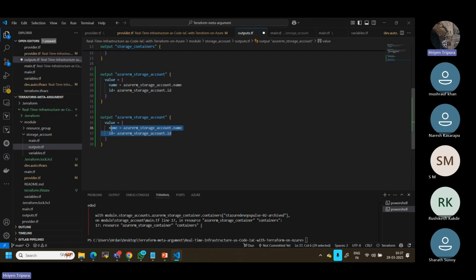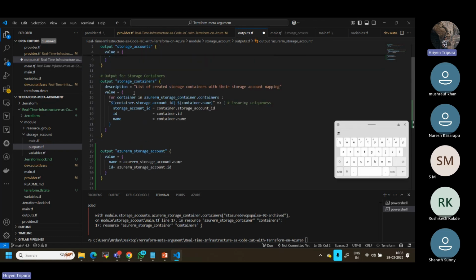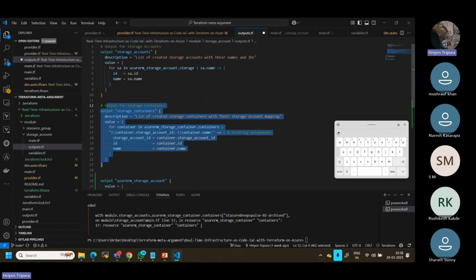Instead of defining this one, what I can do is remove everything, you can remove this also. You can simply mention here, let's say I want to define this time the group name or ID like this. I can define this also, no issue. But nobody does that because this is a very simple one. You will have n number of configurations within the resource. So this is why in one output name you have to define it. For example, this is the output for containers, so I have defined it this way. If it is for the storage account details, I have to define name and this.